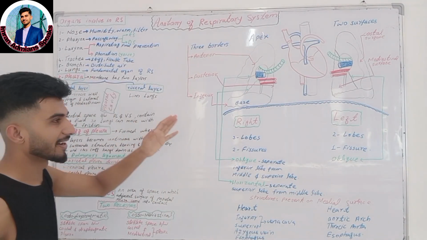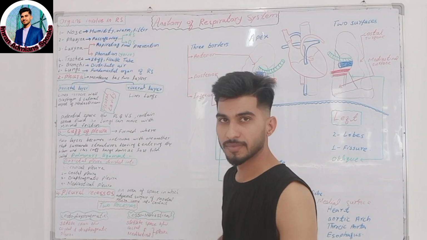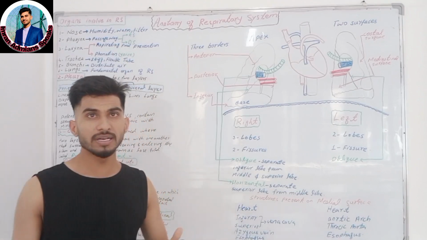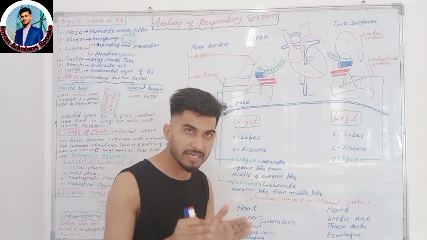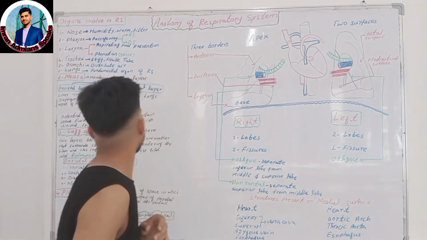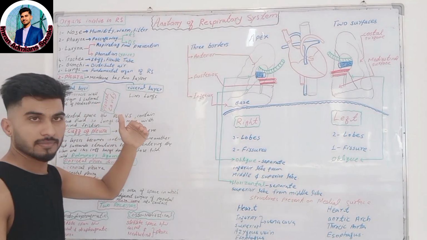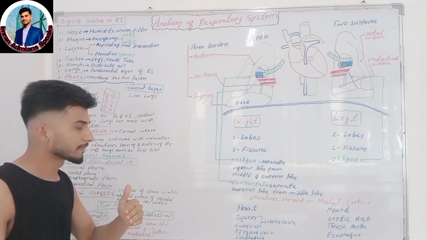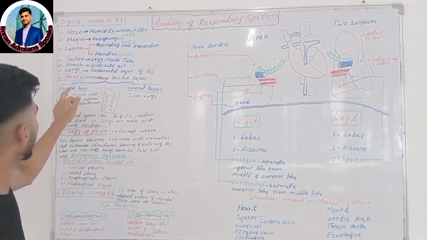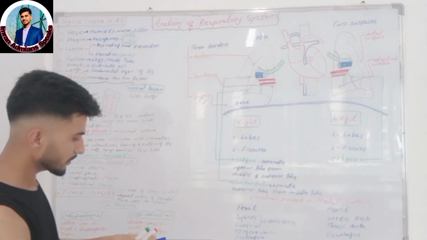So the lungs are the main organ, the fundamental organ of the respiratory system. We will discuss basically the anatomy of the lungs. Before we discuss the anatomy of the lungs, we will briefly discuss its outer covering, the pleura. Okay, so what is pleura? Pleura is a membrane which covers both lungs. The pleural membrane contains 2 layers, the visceral layer and the parietal layer.